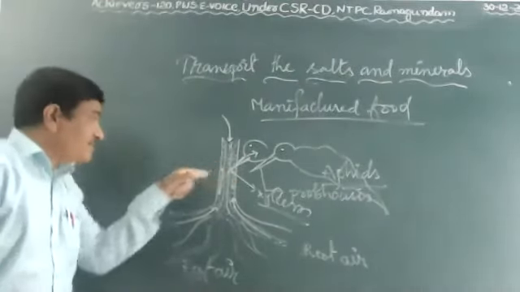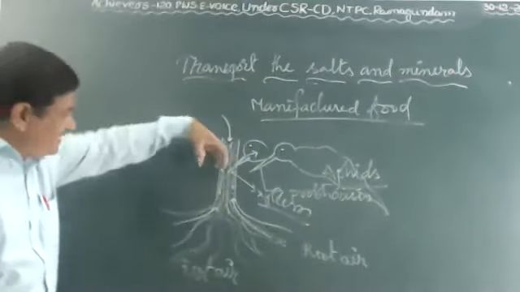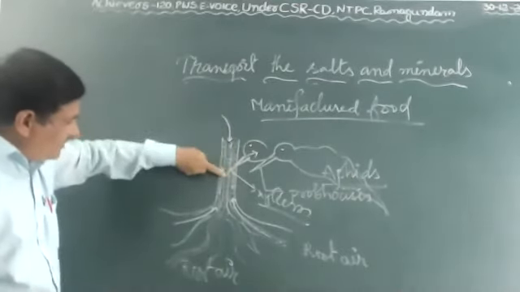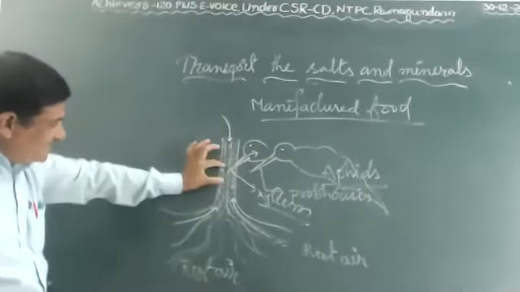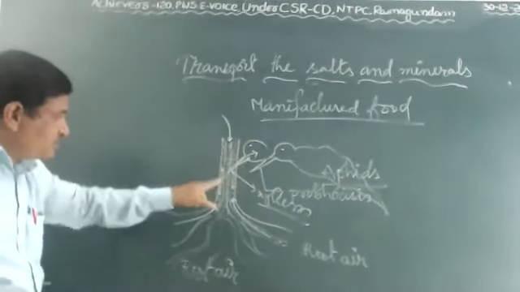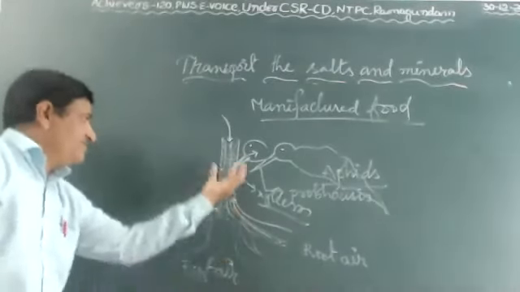They are indirectly helping the transport system. How? When they suck the nutrients or water from the xylem and phloem, the pressure will reduce. When pressure reduces, automatically the xylem pressure and phloem pressure will increase.